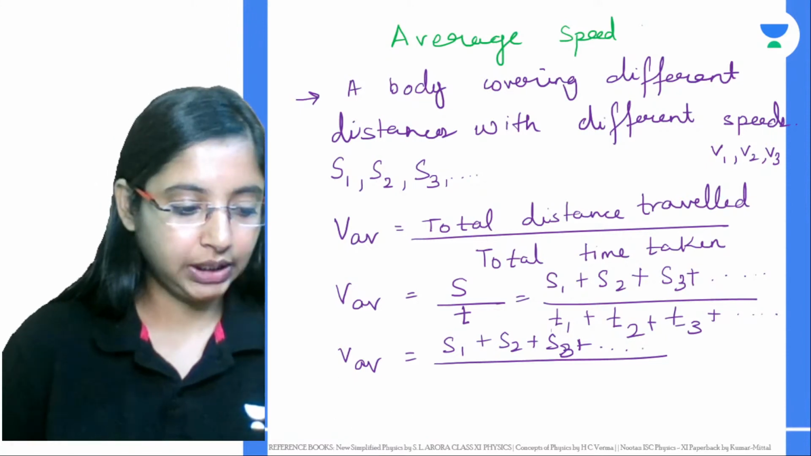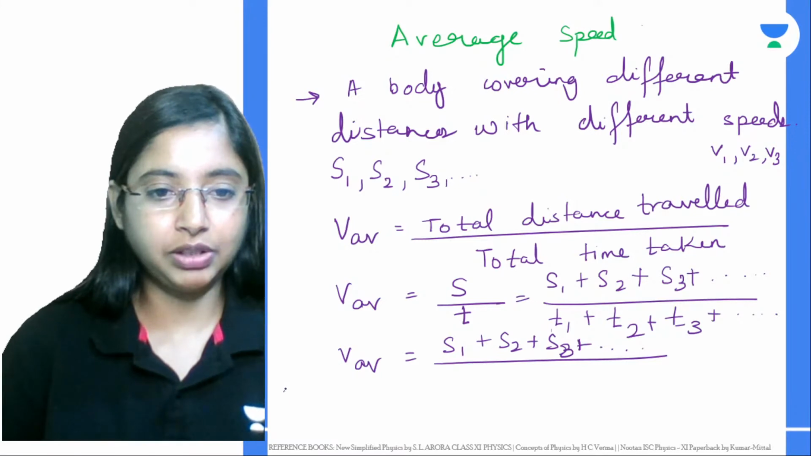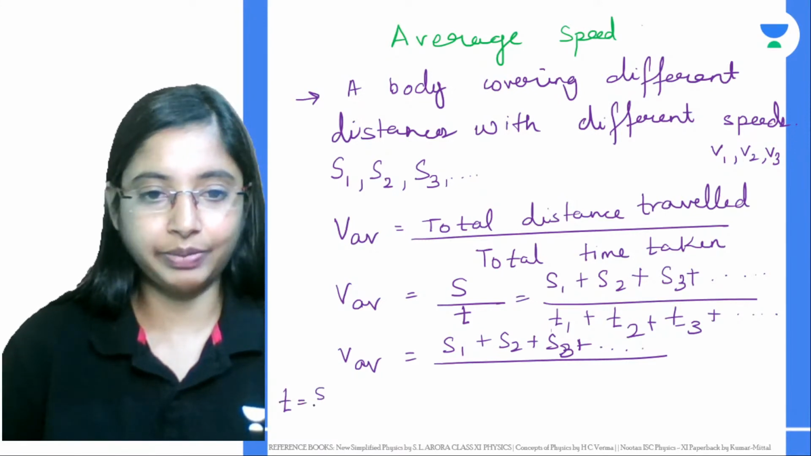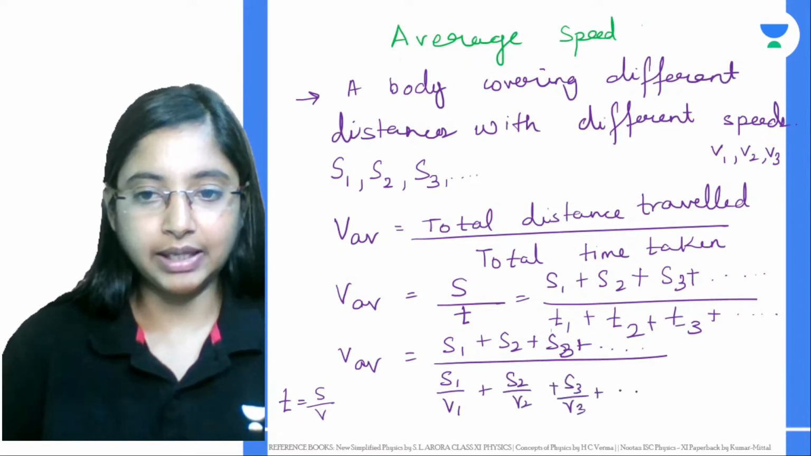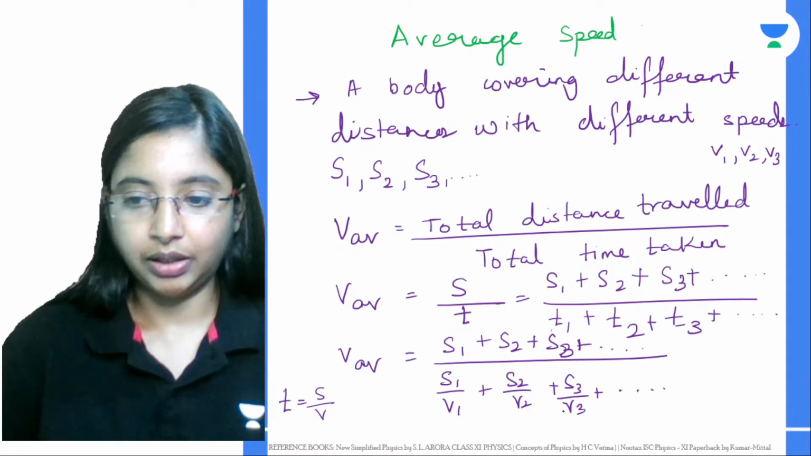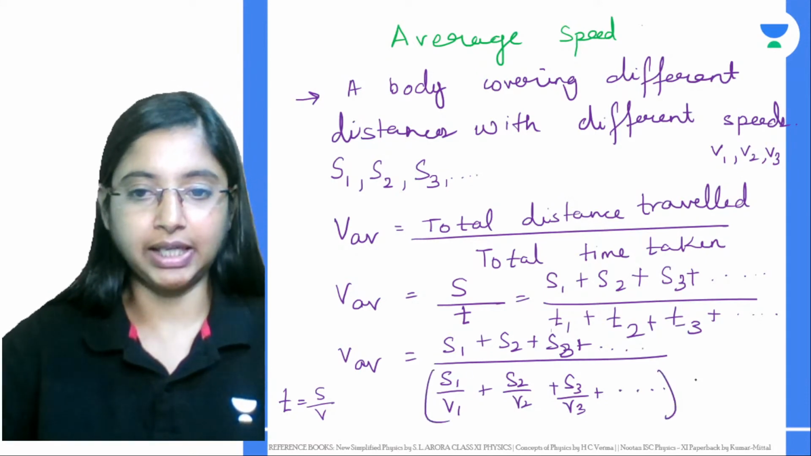For time T1, it covers the distance. Time can be given as distance by velocity. Using the same logic, T1 can be written as S1 by V1 plus S2 by V2 plus S3 by V3 plus and so on. Now in this case we will look at a special case.